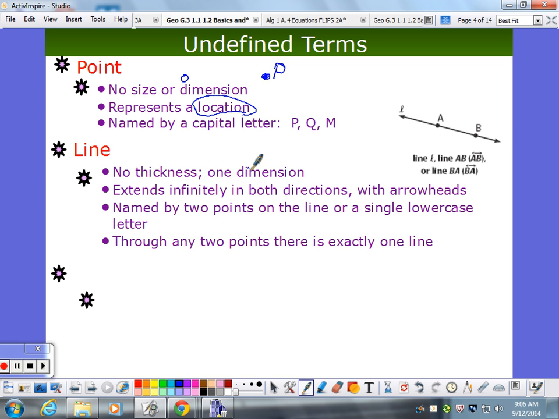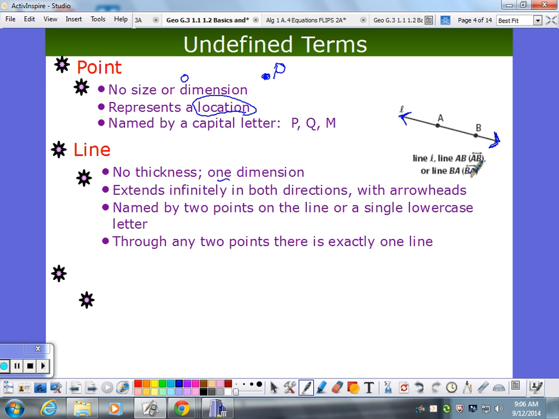Now we have a dimension. We have one dimension to it. So it has like length and width here, right? It's just length, actually. I'm sorry, it just has length. That's its dimension. And it extends infinitely in both directions, which is why these arrowheads here are extremely important.